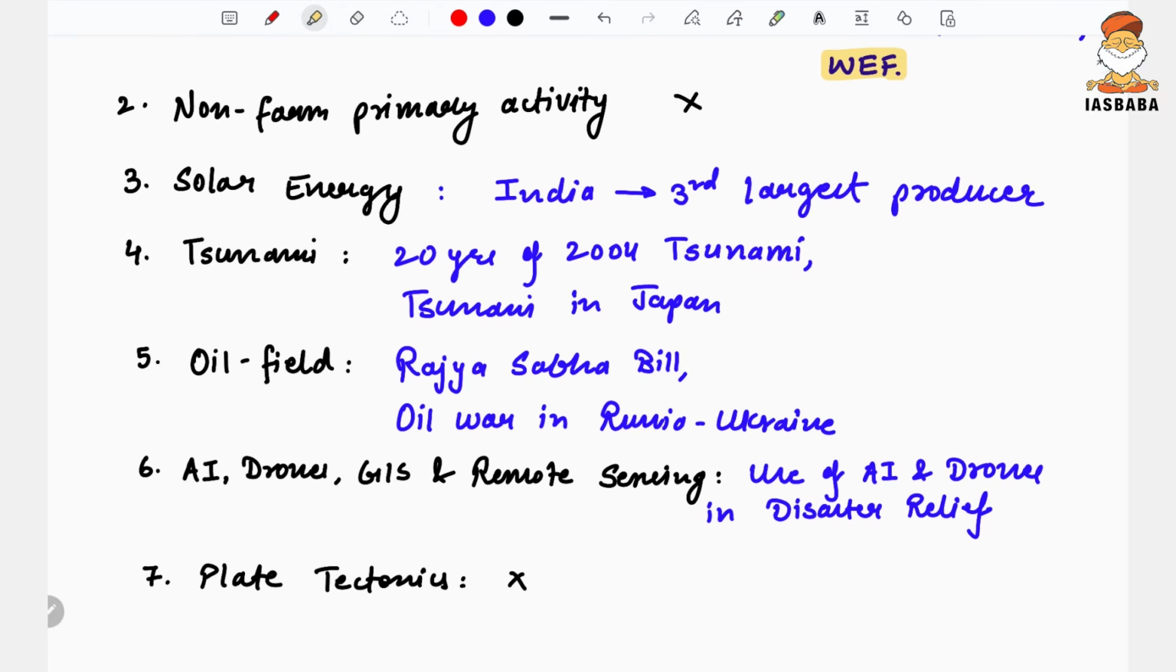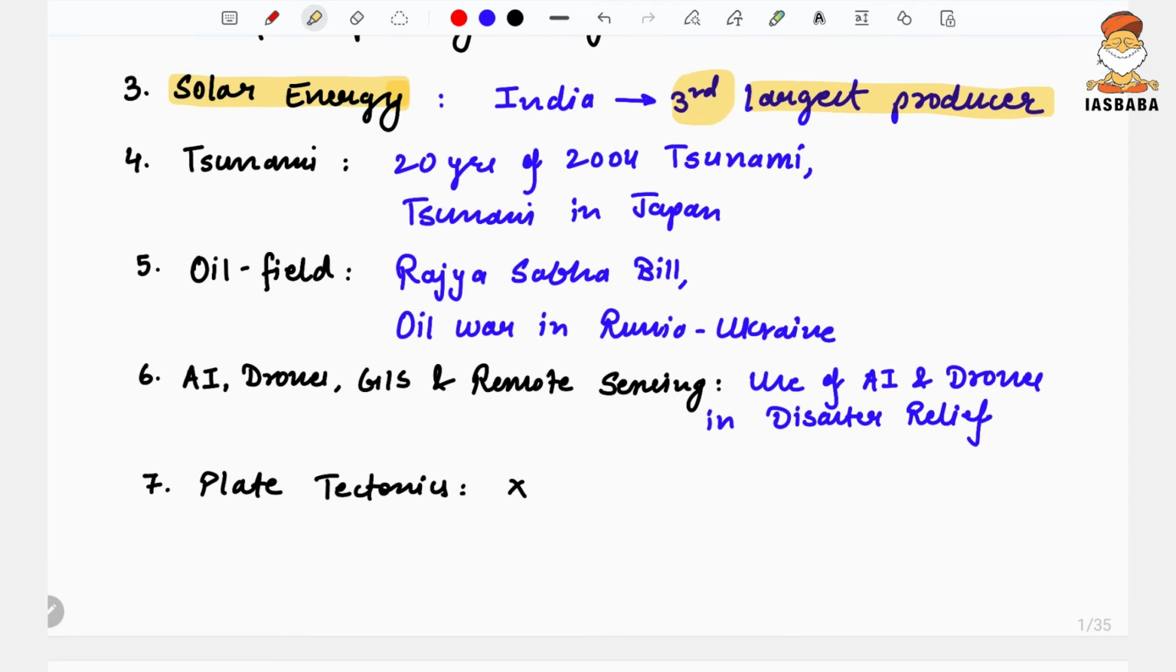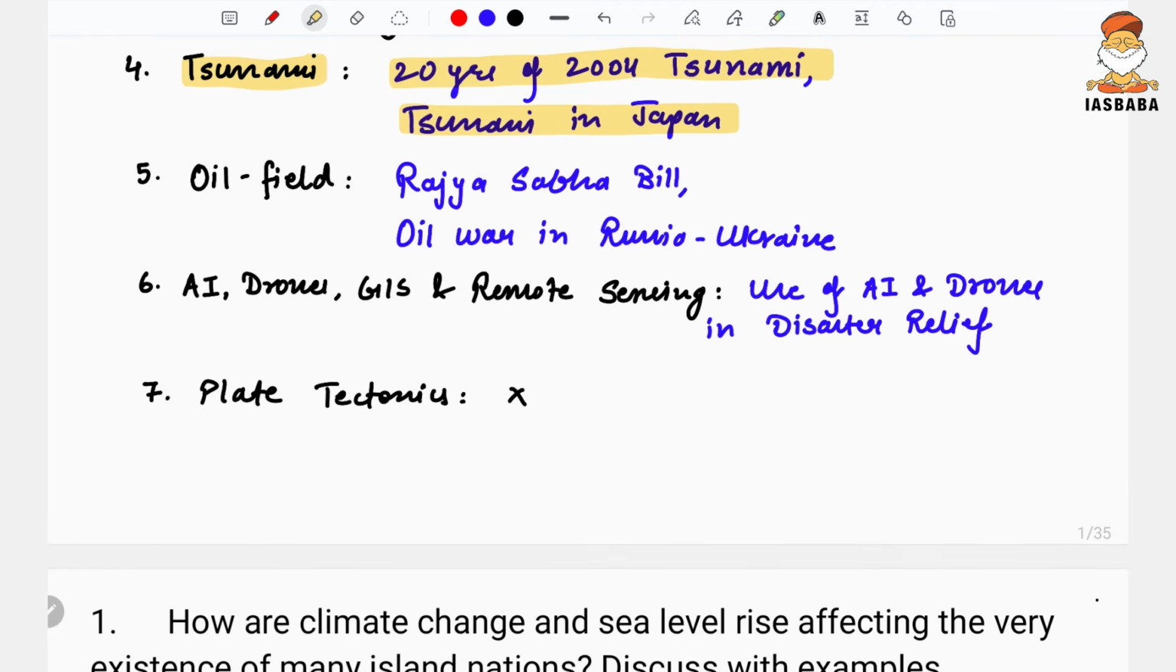It was not current affairs, a simple straightforward question. Then there was one question on solar energy. It was in the news as India became the third largest producer of renewable energy in the world. Tsunami: 20 years of the tsunami was in 2024, and recently there was also a tsunami in Japan, so it was in the news. There was a question on oil fields, onshore and offshore. Recently the Rajya Sabha passed a bill related to oil fields, and there is also an oil war going on in the wake of the Russia and Ukraine war.